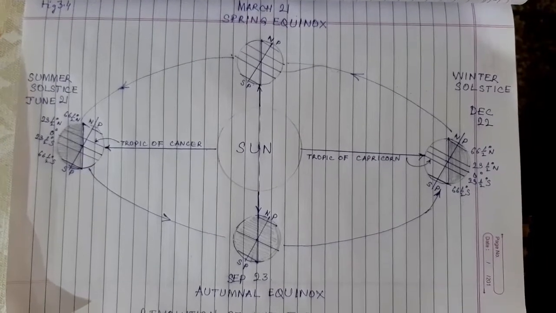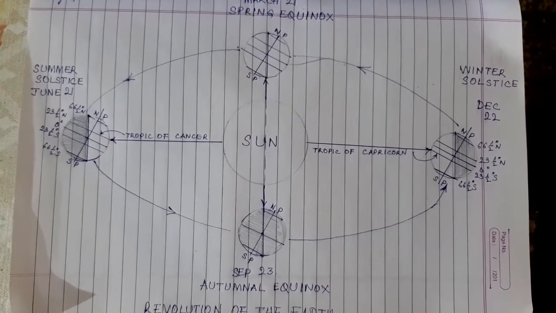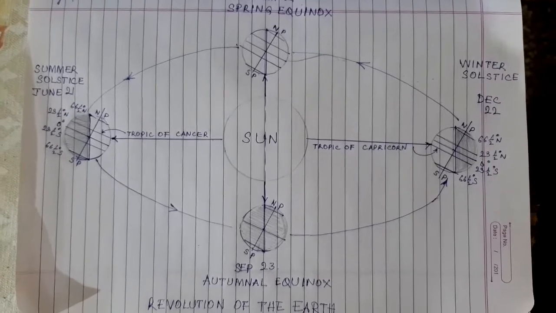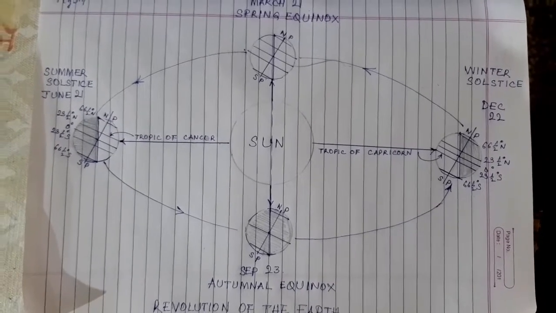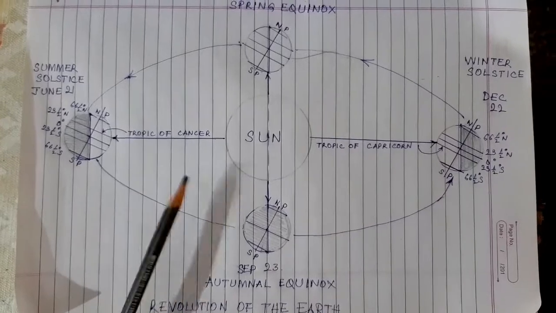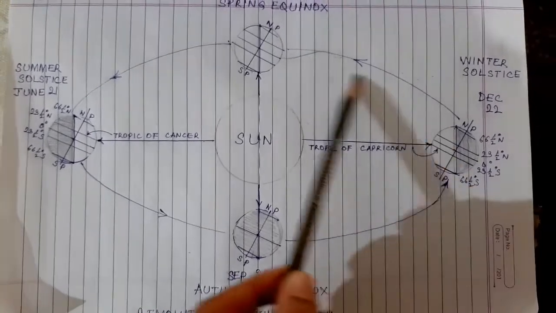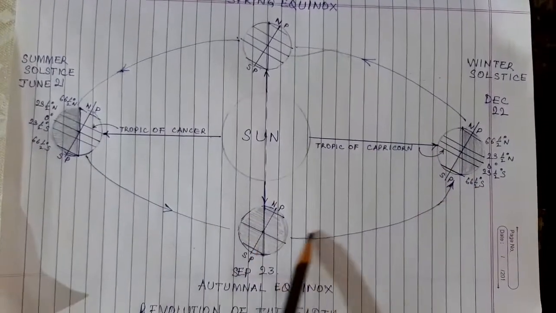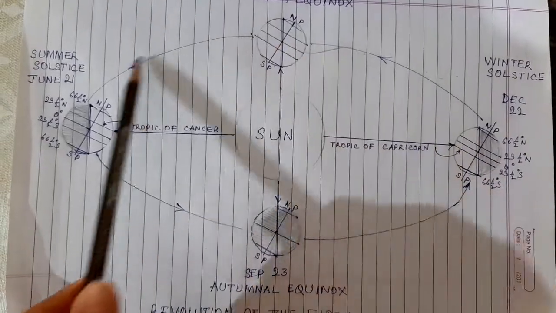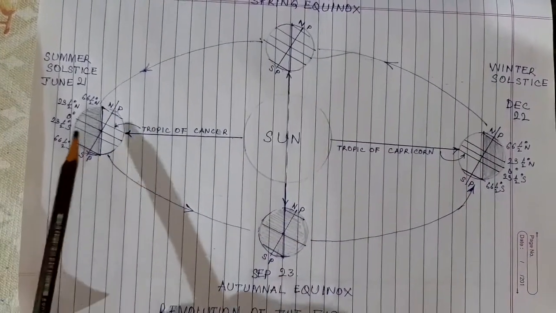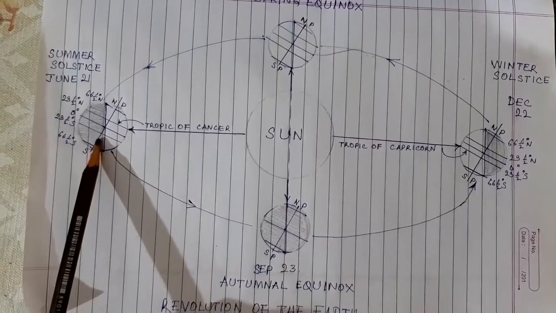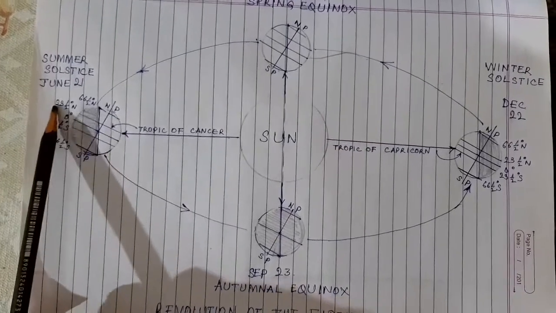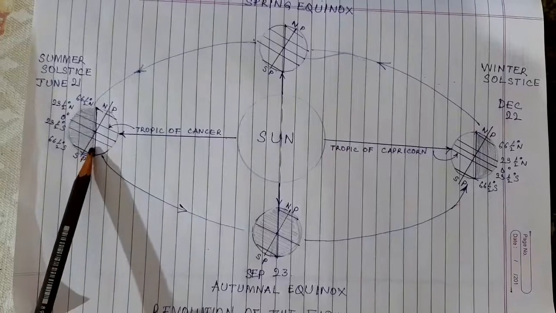So today we are going to discuss the topic cycle of seasons due to revolution. Now here we look at the different positions of the earth around the sun. As you can see, the earth moves around the sun in an elliptical orbit. So first we take the position of the earth on June 21st, which is called the summer solstice.